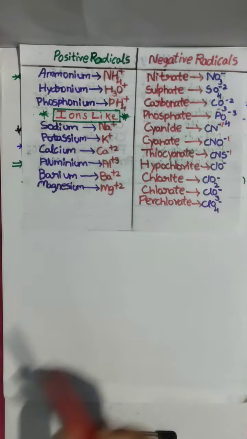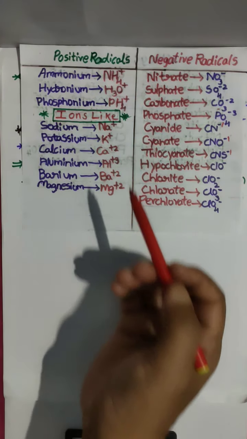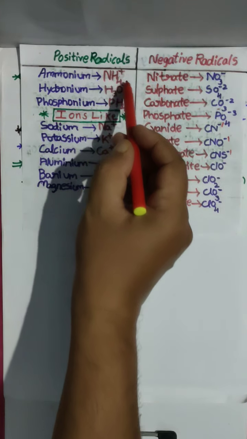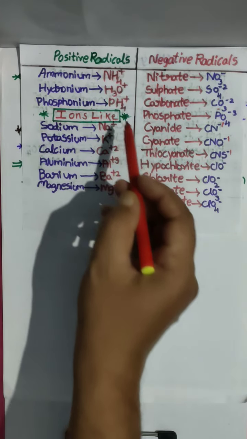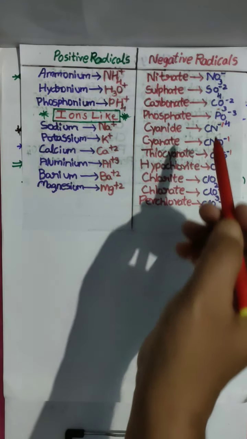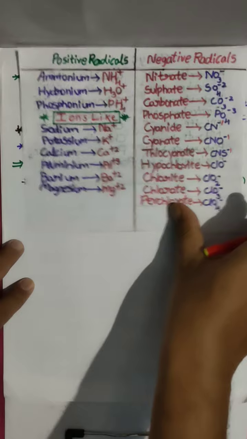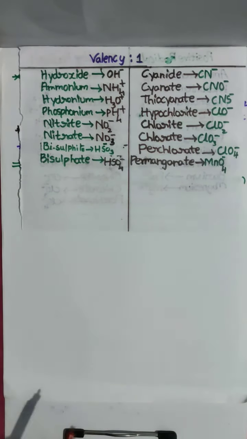This charge only. Like this, we have positive radicals and negative radicals. And here one thing you have to address, that all radicals don't have the same charge. Some have plus 1, some minus 1, some plus 2, plus 3, minus 2, minus 3, like that. So based on that, we have different radicals. For example, if 1 unit charge is there, that is valency 1 we are calling.